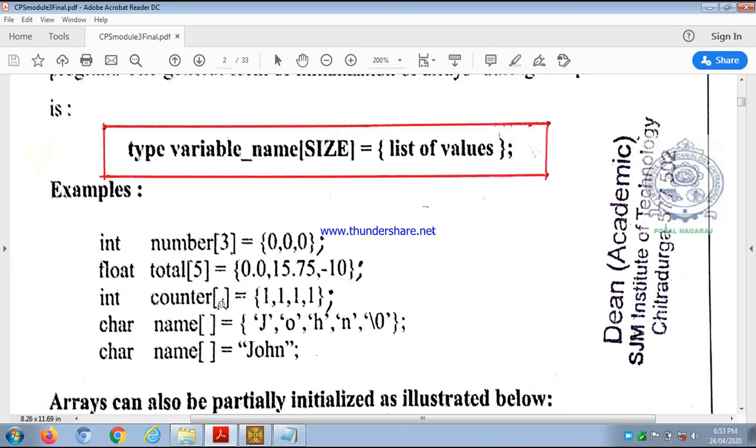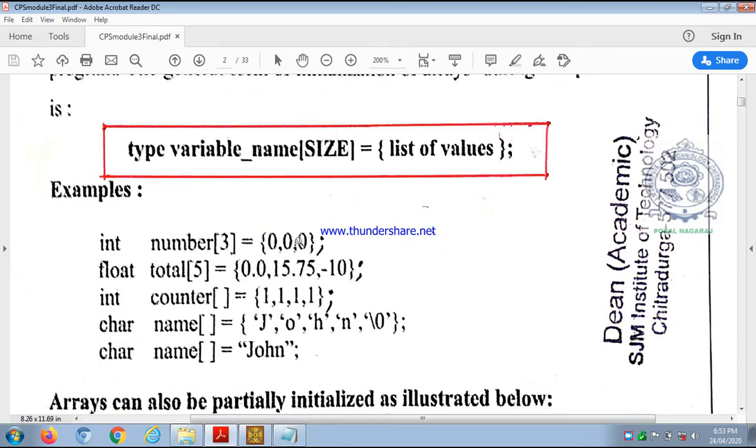So it assumes the size as 4, because we are initializing 4 elements into this array counter. That's why the size will be automatically assumed by the compiler as 4. Suppose we take 2 more ones, then the size will be assumed as 6, like that. So we call this third one array initialization without size.